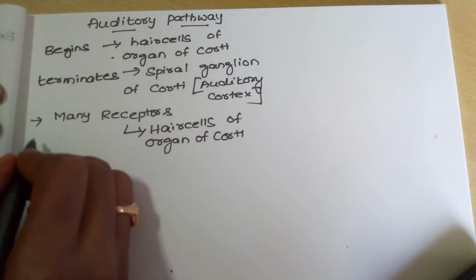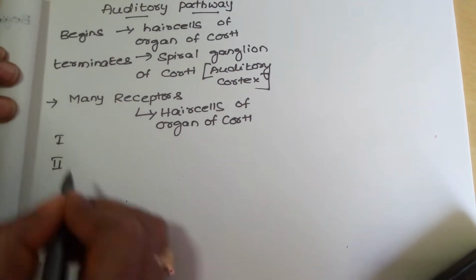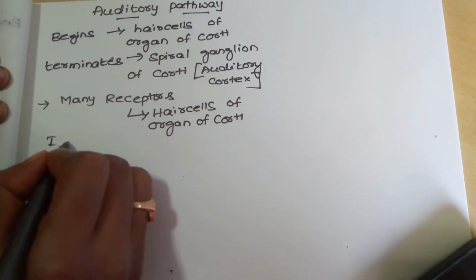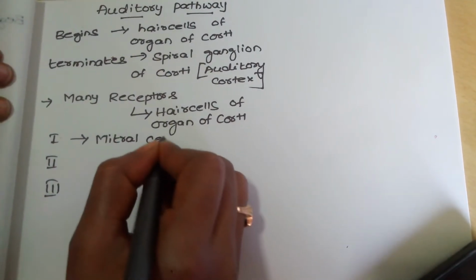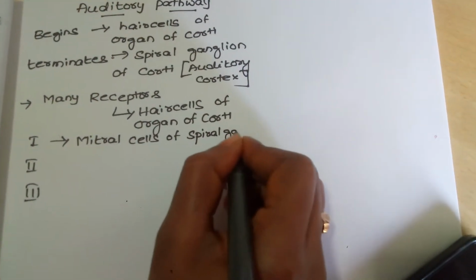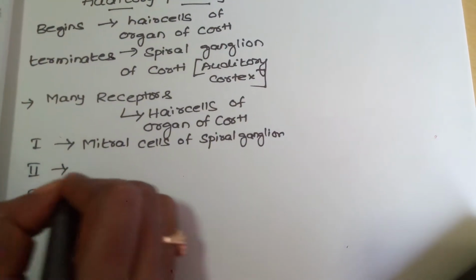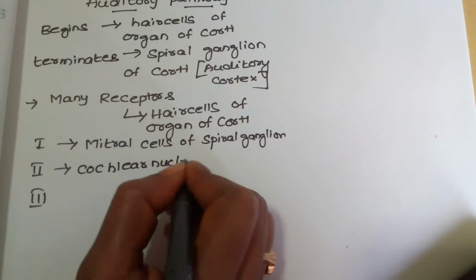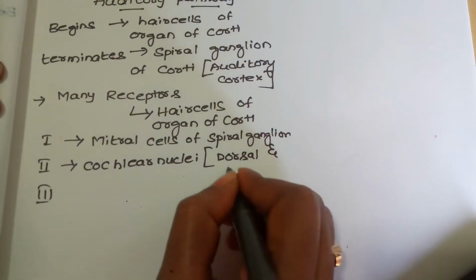Next, like visual cortex, it also has three order neurons: first order neuron, second order neuron, and third order neuron. First order neurons are mitral cells of spiral ganglion, whereas second order neurons are cochlear nuclei, both dorsal and ventral.